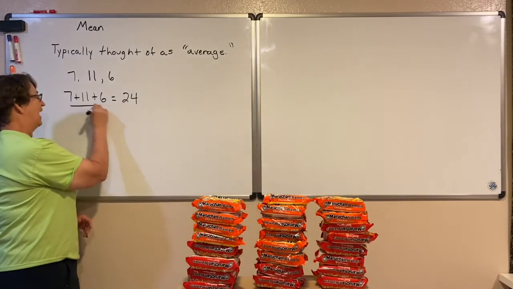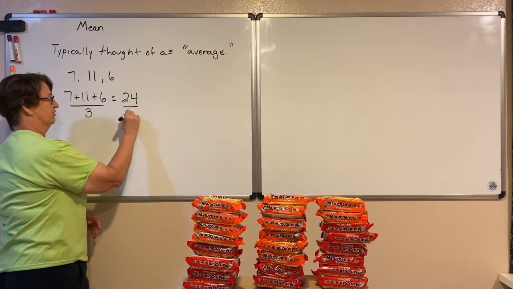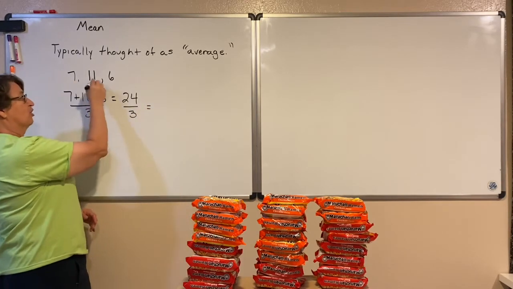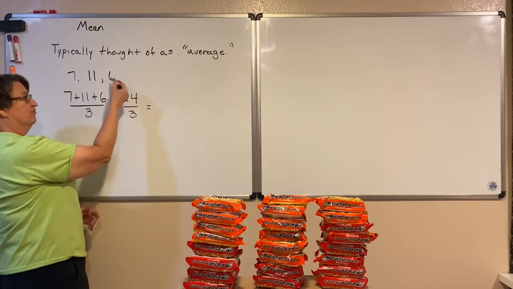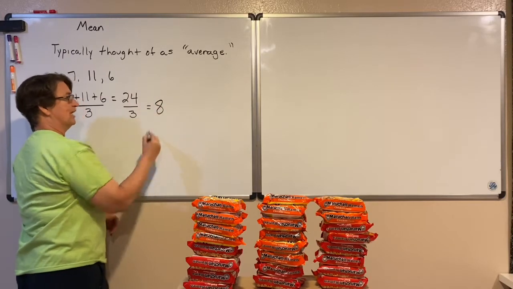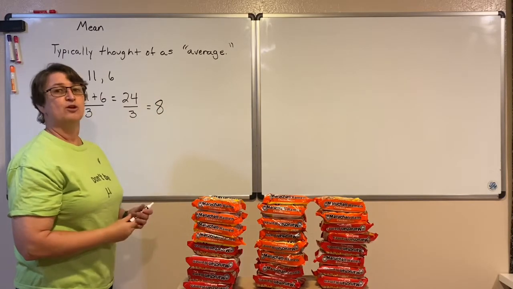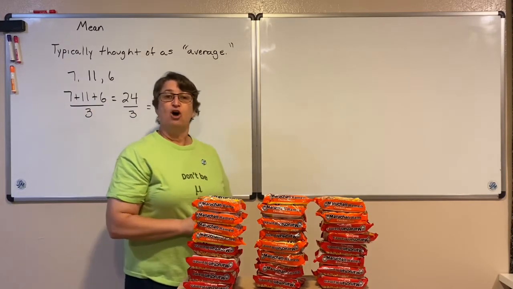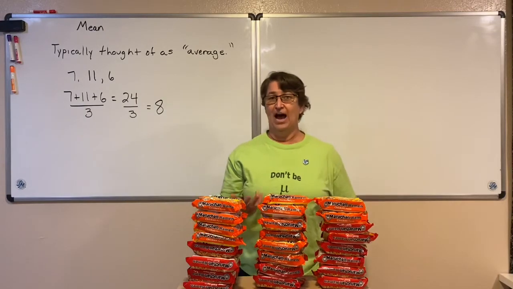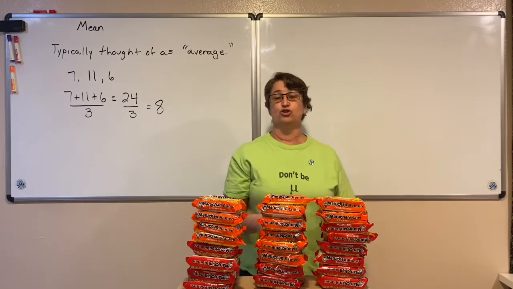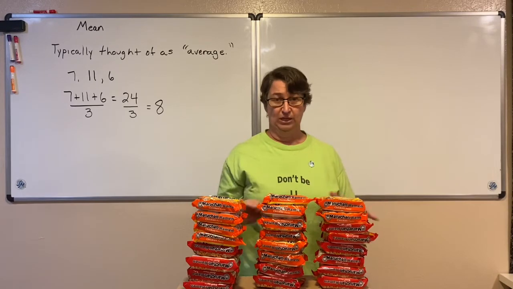So you divide it by the number of groups you want, or the number of people there were, or the number of numbers you have, so that you get 8 in each group. Maybe you've just been taught to add and divide by the number. This is what you are doing. You are sharing them equally.